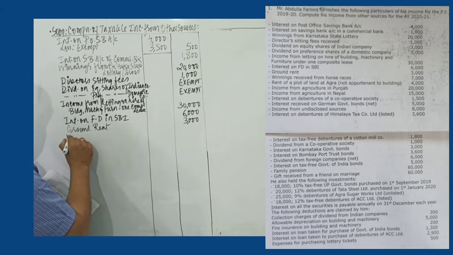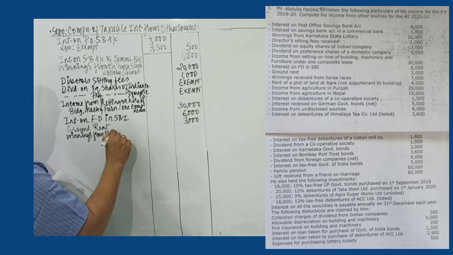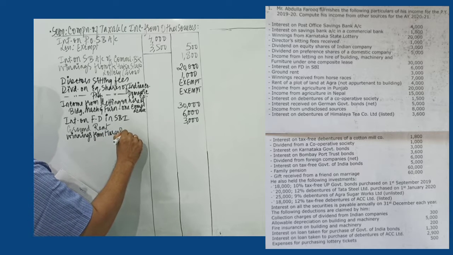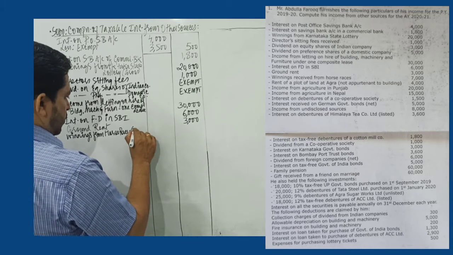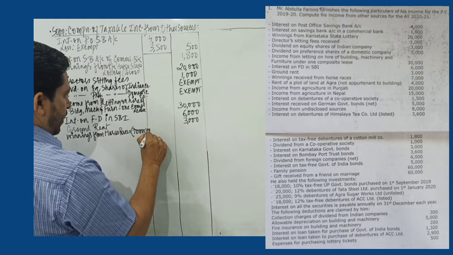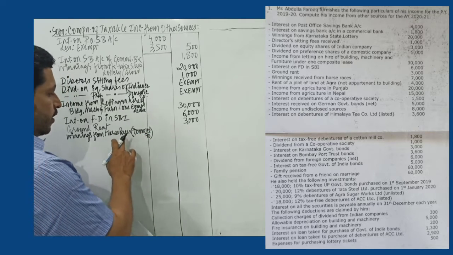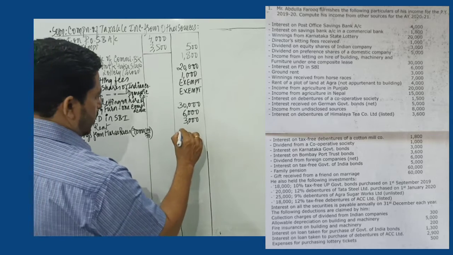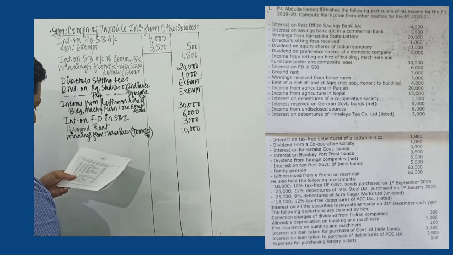Then we have winnings from horse races. Now it's given very clearly that it's a net amount of 7,000. We can gross that up into 100 divided by 70, because TDS rate on casual income is always 30%. So the income from winnings from horse race is 10,000.